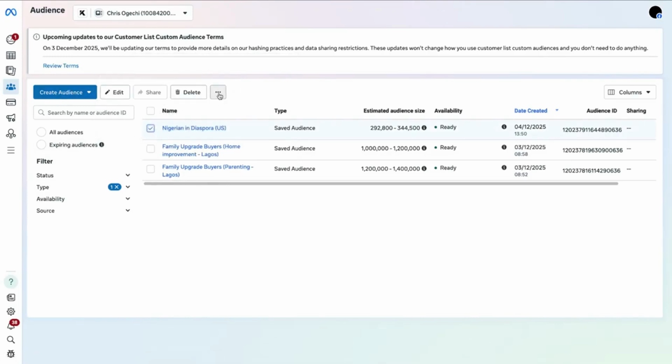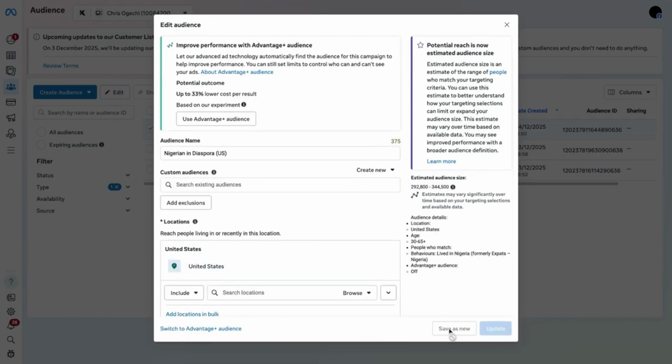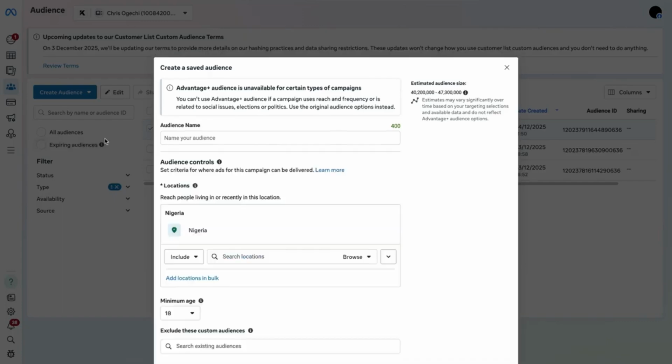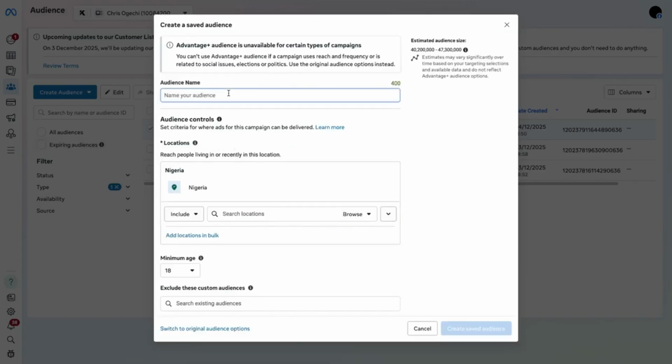I can't duplicate this, and I'm very worried. Let me see if I can duplicate it. Save as new. Oh, wait. I just have to rebuild this thing again from scratch. Save audience, yeah. So, Nigerians in the diaspora. I said diaspora, Nigeria. I think that's the word.